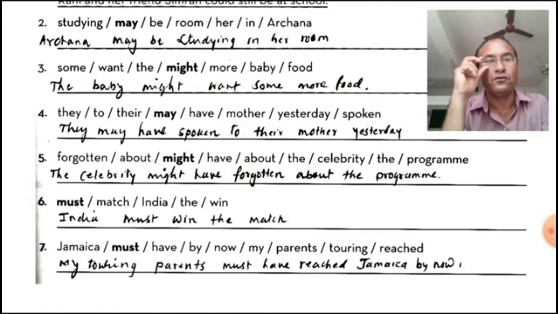So my touring parents. Here with parents the adjective is given there. So this is a noun phrase. My touring parents must have: must is the auxiliary, have, V3, and the rest of the words. So my touring parents must have reached Jamaica by now.